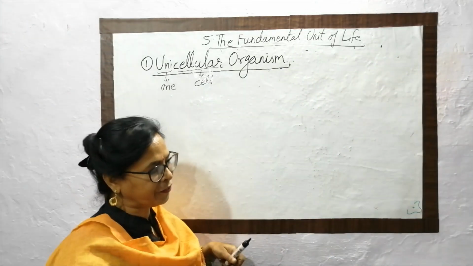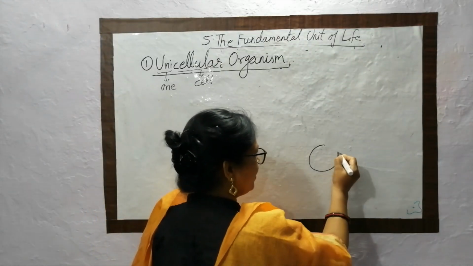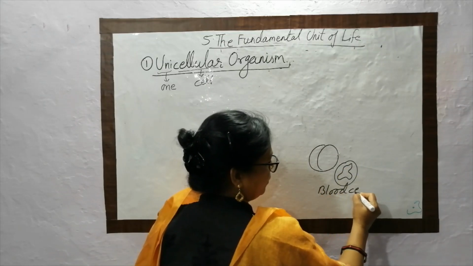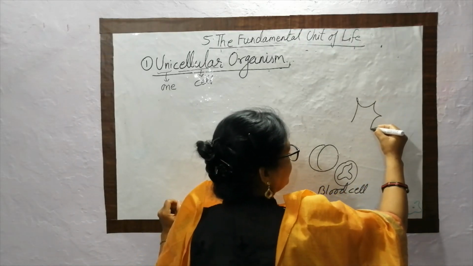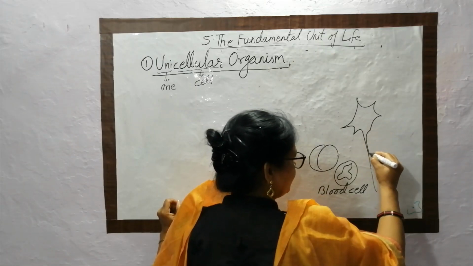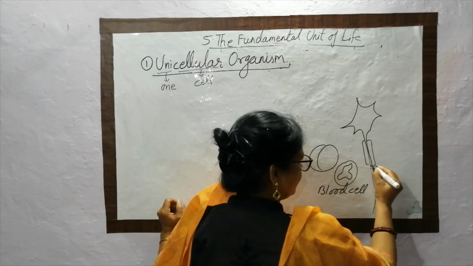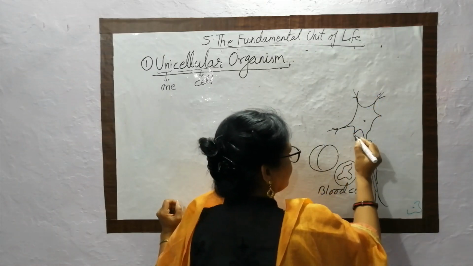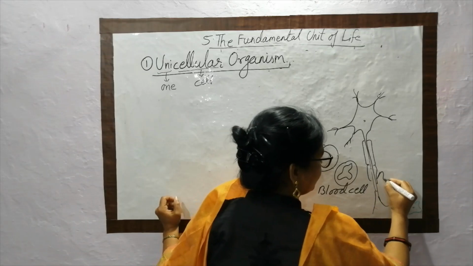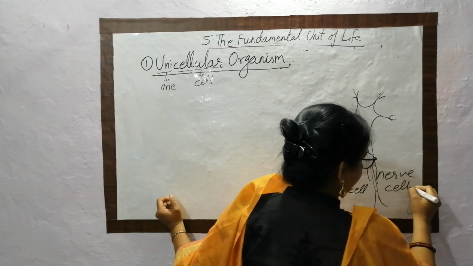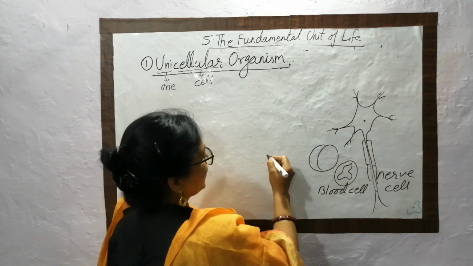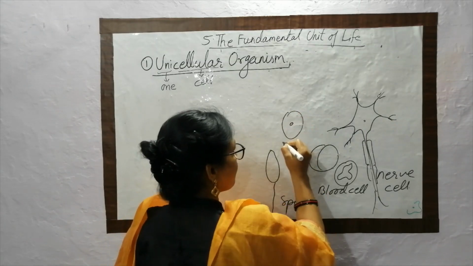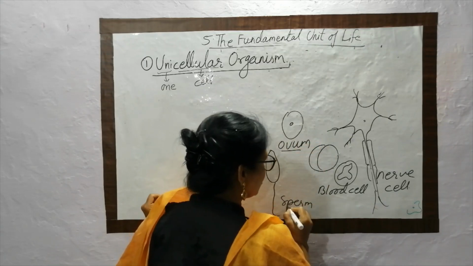No. All the cells are different in structure and function, such as blood cell, or nerve cell, or sperm, ovum. All these cells are different in shape and function.